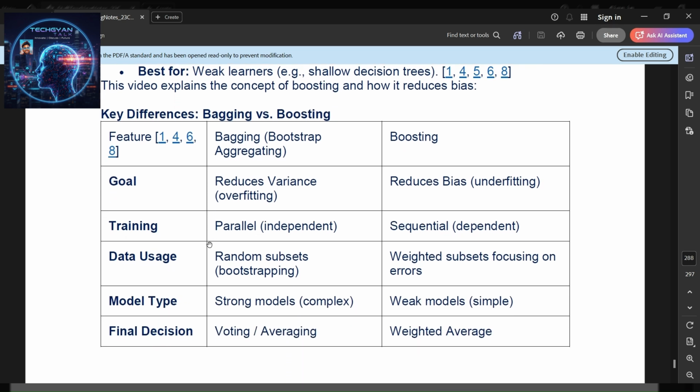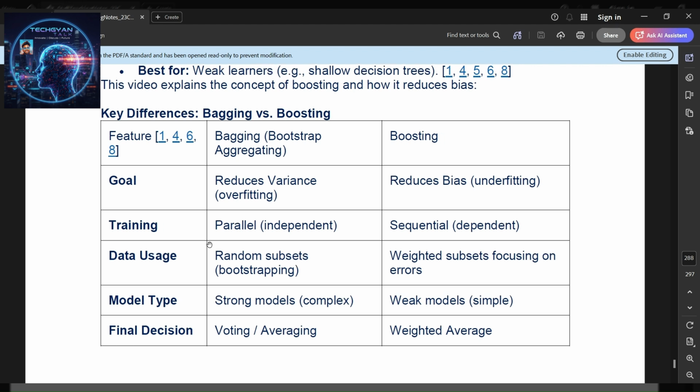Key differences, bagging versus boosting. Normally, bagging is bootstrap aggregating, or boosting. The goal is to reduce variance and overfitting in bagging, and reduce bias and underfitting in boosting. Training is parallel and independent in bagging, but sequential and dependent in boosting. Data usage: in bagging, random subsets through bootstrapping, and in boosting, weighted subsets focusing on errors.